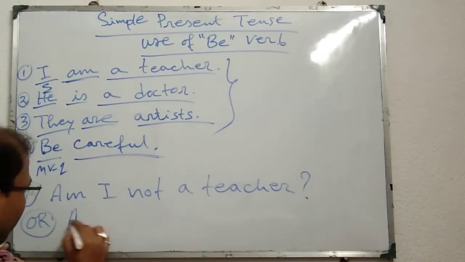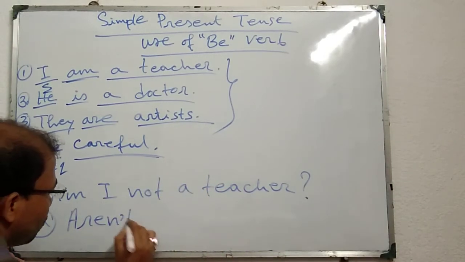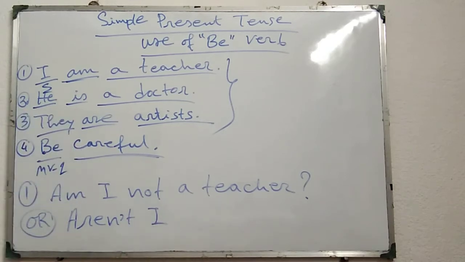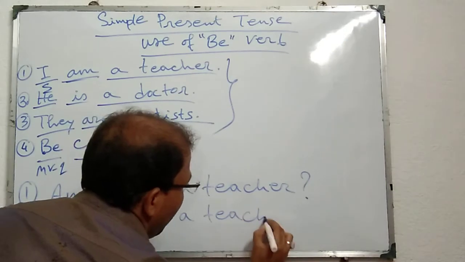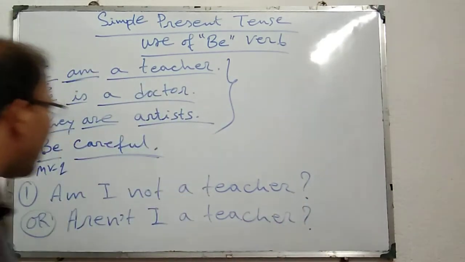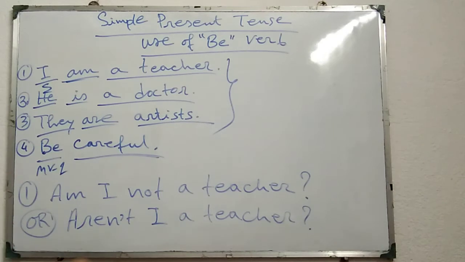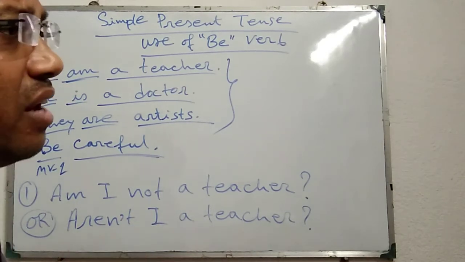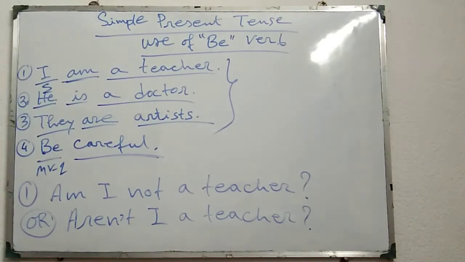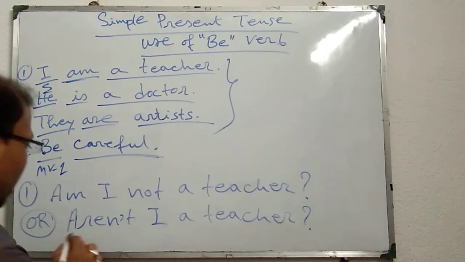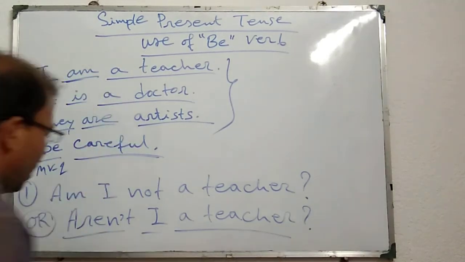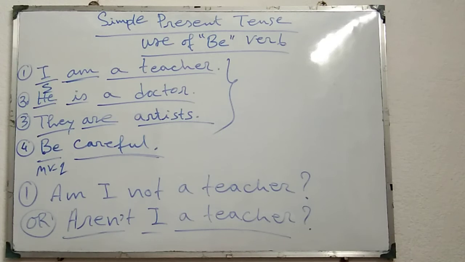That's why if I want to use the shortened form here, I have to do like this: aren't I a teacher? Actually, I should take am, but amn't I in a negative interrogative sentence is not a good expression, and it sounds very odd, awkward. That's why we should use aren't I a teacher in abbreviated or contracted form.